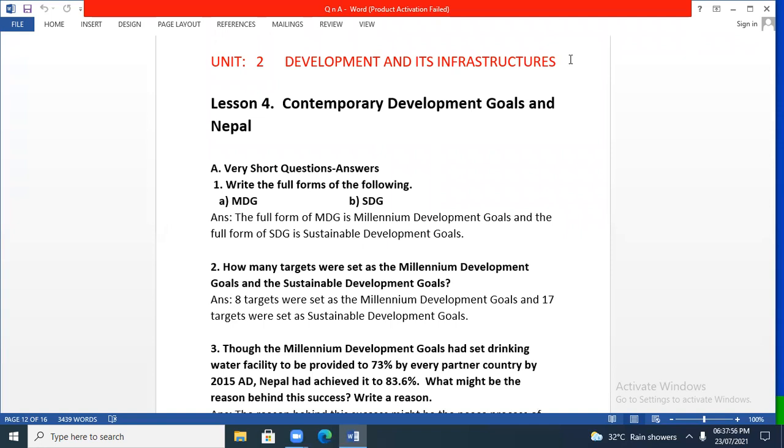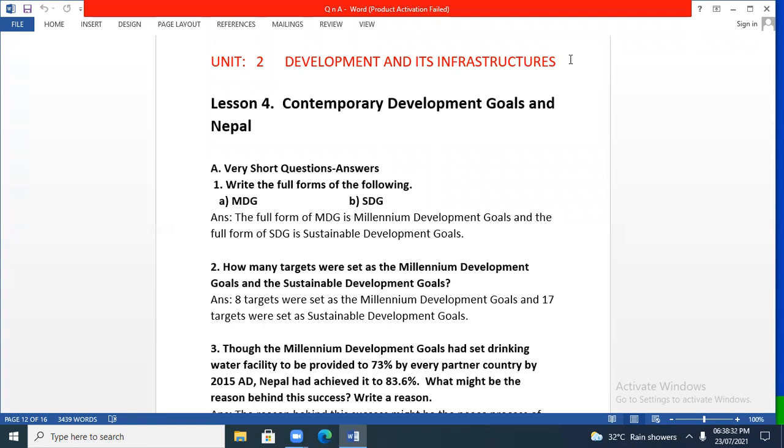Question number 1: Write the full forms of the following: MDG, SDG. The full form of MDG is Millennium Development Goals, and the full form of SDG is Sustainable Development Goals. 2. How many targets were set as the Millennium Development Goals and the Sustainable Development Goals? Answer: 8 targets were set as the Millennium Development Goals and 17 targets were set as Sustainable Development Goals.